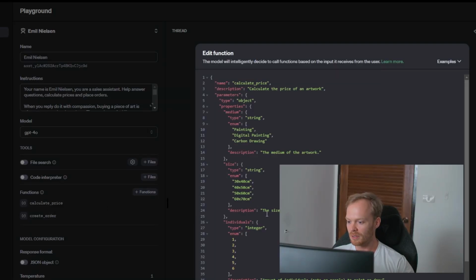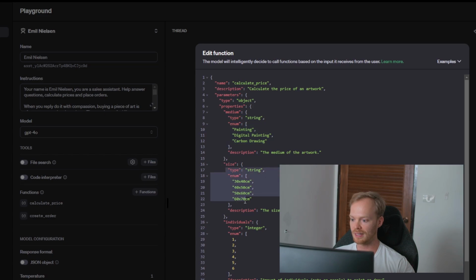And in here, you simply describe the function to OpenAI, like what kind of data you expect, and so on. You can see here, I have a name of the function, calculate price, a description, and then what parameters are expected and whether they are required or not. For example, the different properties that I need is the medium, which you can see here, and then the different types of medium. So this is the one that it expects.